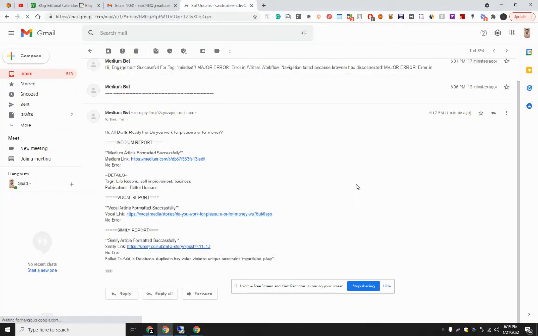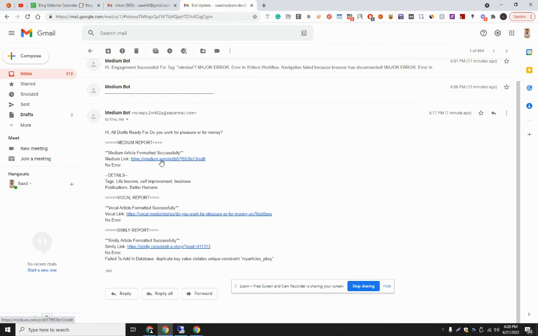Now you can see I have logged into my Gmail account, and I have already received the email from Zapier. It gives all the details of the article which we had processed on the server. You can see the draft ID, the article name for that Google Doc, and this is the report for all three platforms. For the Medium report, we have successfully formatted the article, and this is the link of the Medium article. And these are some details for Medium, like the tags and the publication which were used on Medium. And similarly, we also have the report for Vocal as well as Substack, and you can see the similar pattern here. And this is how it's working.